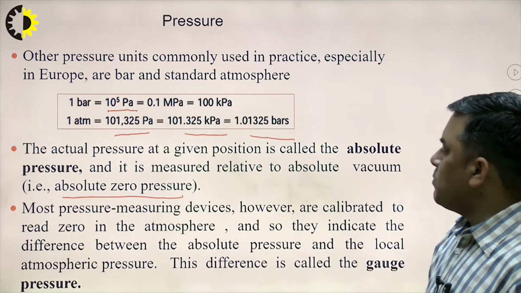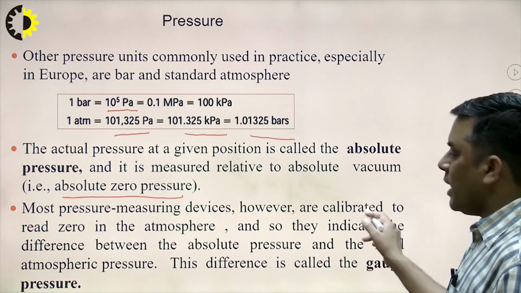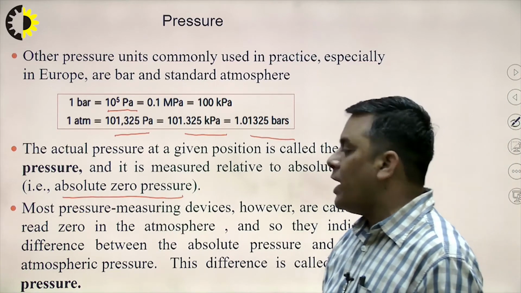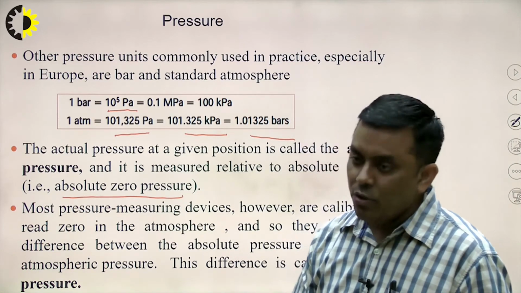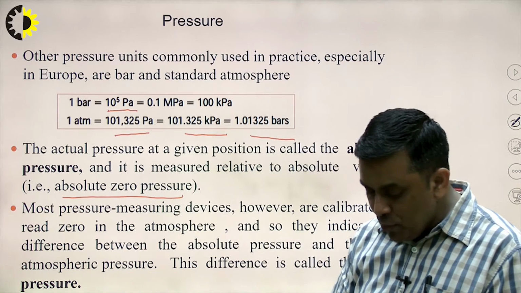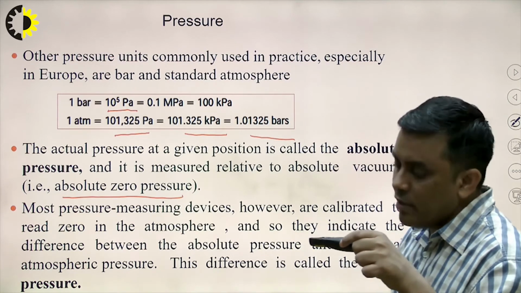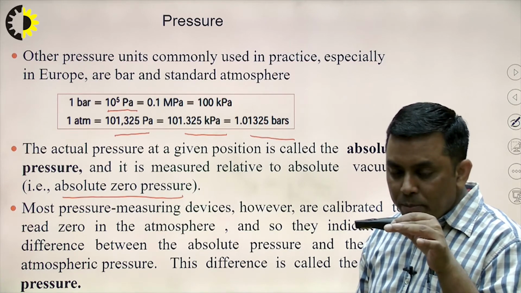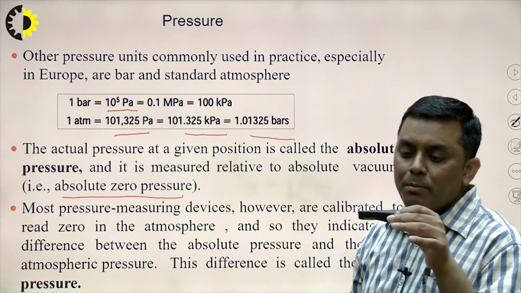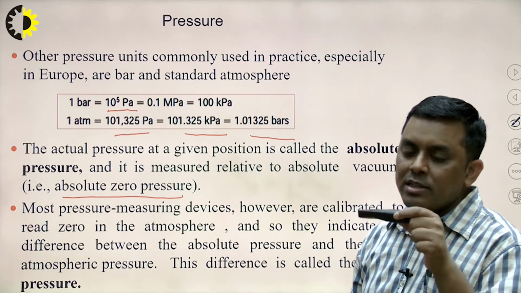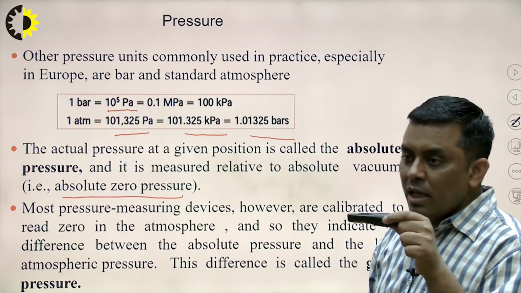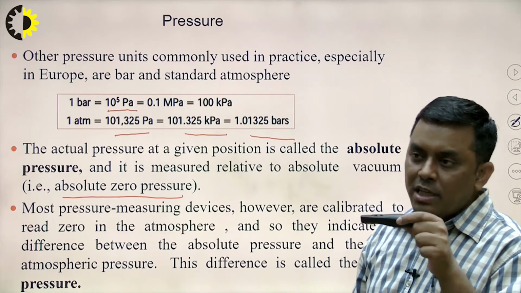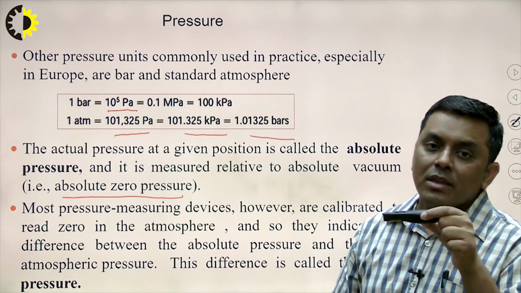But most pressure measuring devices are calibrated to read zero in atmospheric conditions. Now I am coming to that point. If I measure the pressure with this pressure gauge, it is calibrated so that in atmospheric pressure condition it reads 0.